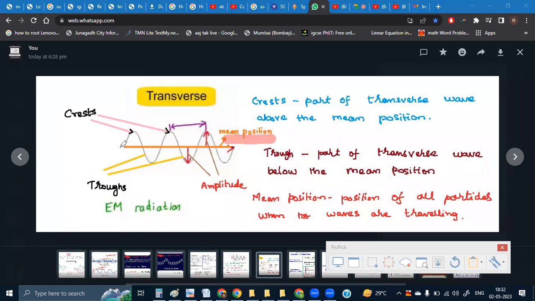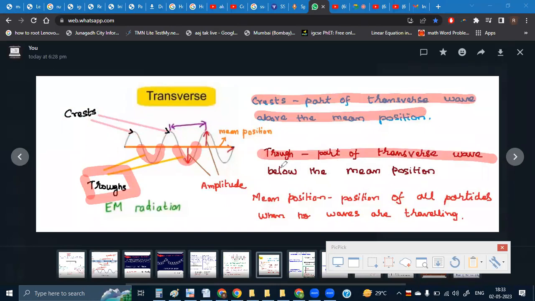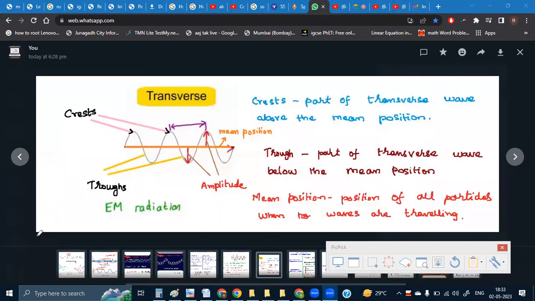The region of the waves which is above the mean position, all of these parts, we call crests. And obviously all the regions which are below the mean position, we call them troughs. So crest will be the parts of the transverse wave which will be above the mean position. Trough will be the part of the transverse wave which is going to be below the mean position. What is mean position? That is also mentioned over here: position of all particles when no waves are traveling. Okay, these are some of the definitions which you are going to take down.